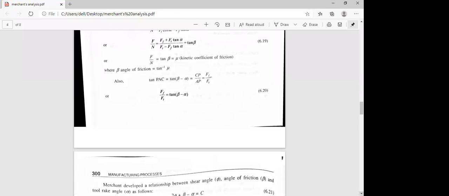So what is that C? C is a machine constant. It depends on the rate of change of shear strength of the workpiece metal with applied compressive stress.